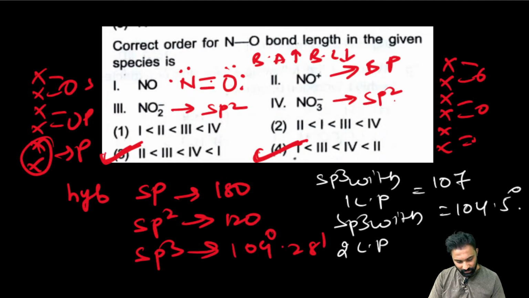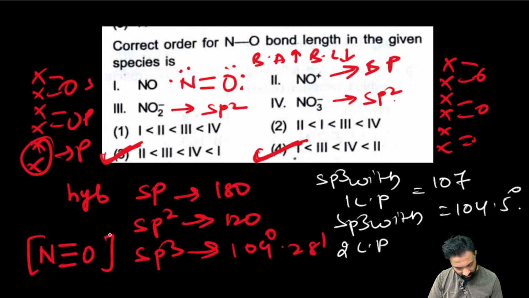sp3. Now NO, it is having a coordinate covalent bond. Coordinate covalent bond will be there in the NO. It will exist in this manner, in this nature, NO. And its hybridization is sp.